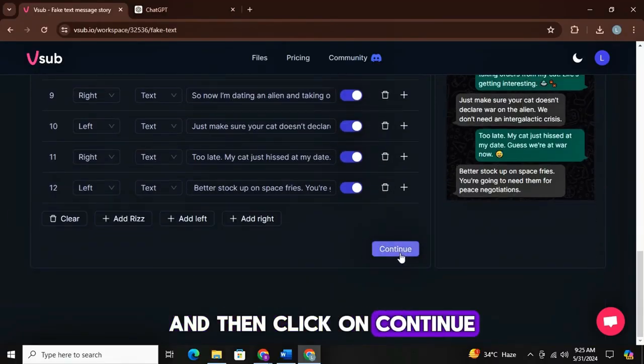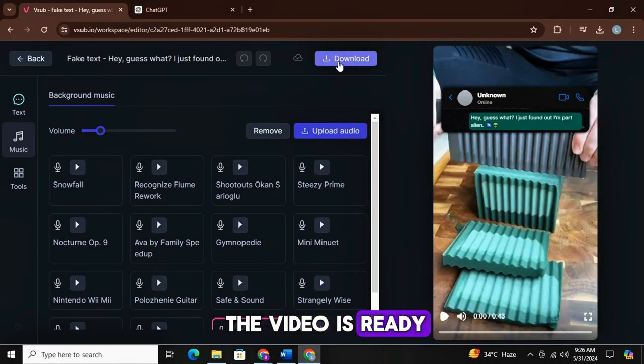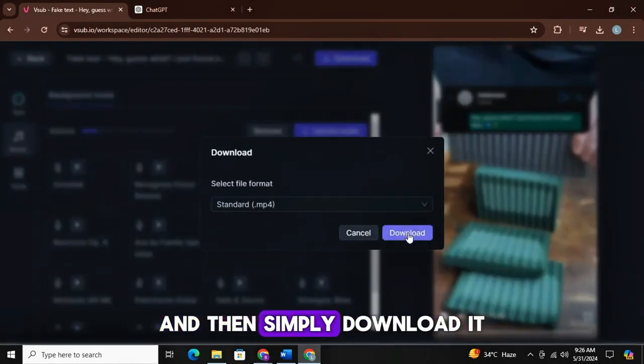Ignore this one. Then simply come back and don't forget to turn these options on and then click on continue, and that's it. Just like before, it will take a few seconds, and when the video is ready, simply add the background music and then simply download it.